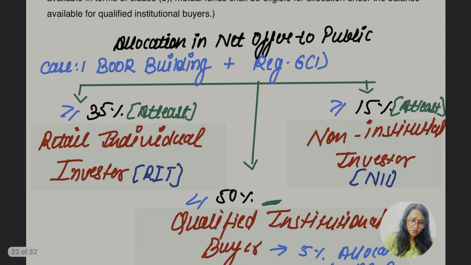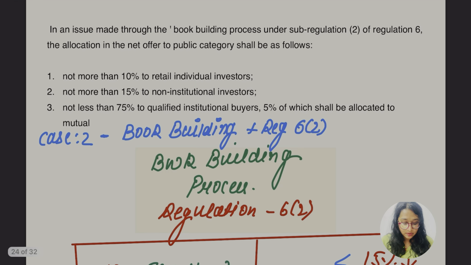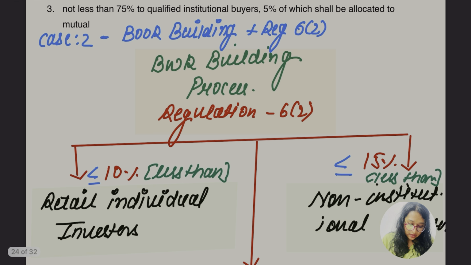Okay, so hope this part is clear now. This is related to book building plus the regulation 6 subsection 1. Let's go for the regulation 6 book building plus regulation 6 subsection 2, where the allotment is the same thing. As I told you, the allotment is done, right? So allotment is further again divided into 3 parts, right?